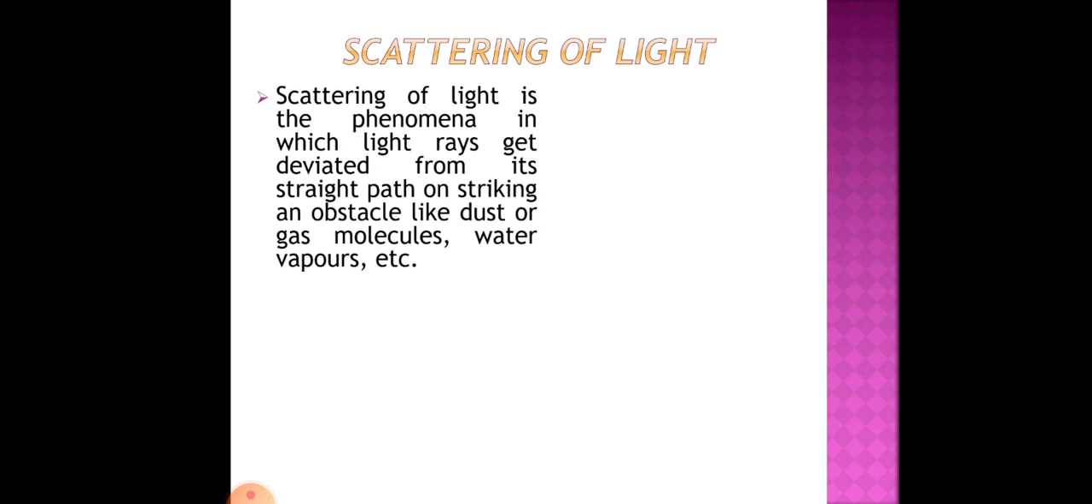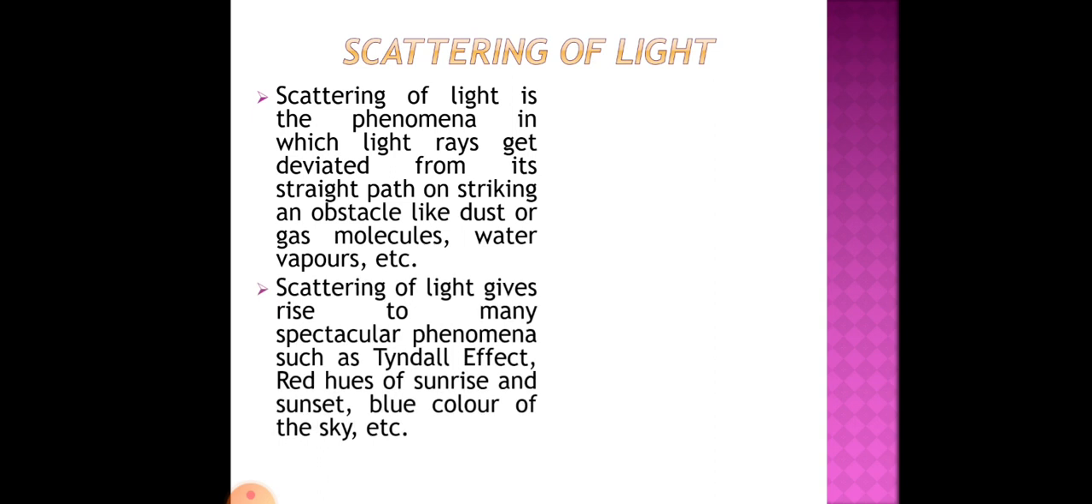Now moving on to scattering of light. Okay, so what is scattering of light? Scattering of light is the phenomenon in which light rays get deviated from their straight path on striking an obstacle like dust or gas molecules, water vapors, etc. Scattering of light gives rise to many spectacular phenomena such as the Tyndall effect, red hues of sunrise and sunset, and the blue color of the sky. So scattering of light is a very important phenomenon, and the blue color of the sky is also due to scattering of light.